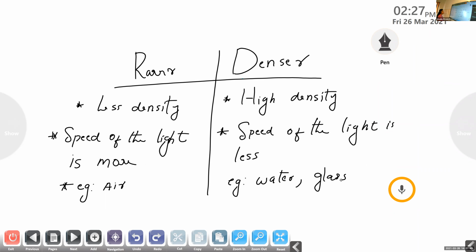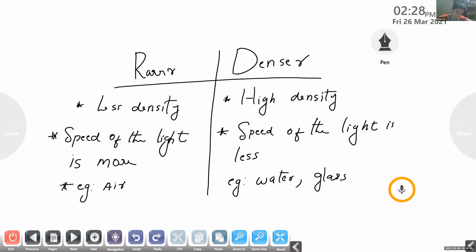Rarer medium possesses less density, while denser medium possesses high density. But in the case of rarer medium, the speed of the light is more. In the case of denser medium, the speed of the light is less. This is the property of rarer medium and that of the denser medium. We need to study like this. It is easy to remember all the points. Example for rarer medium is air, and example for denser medium is water or glass. Clear? Yes, ma'am. Okay.